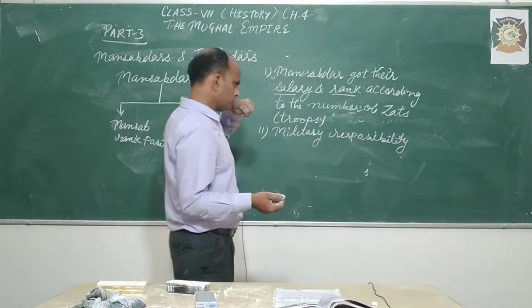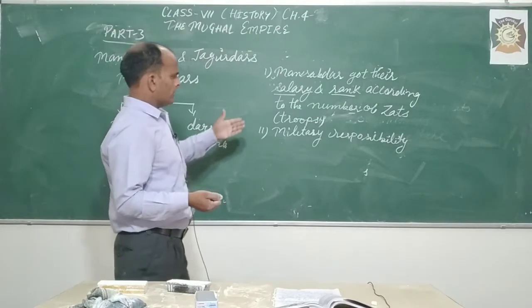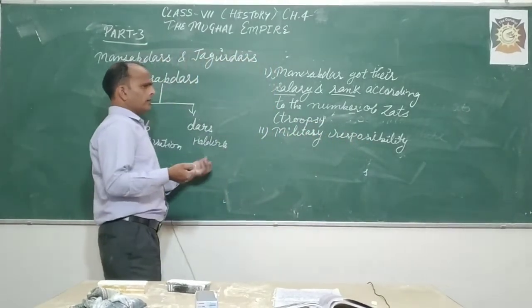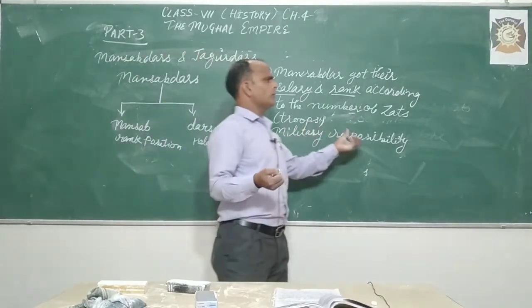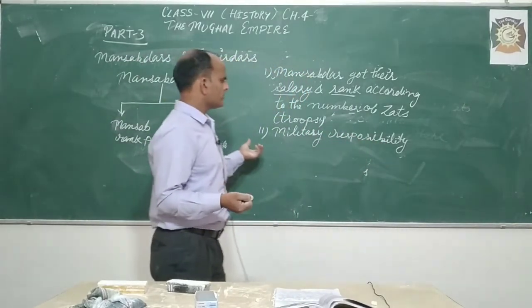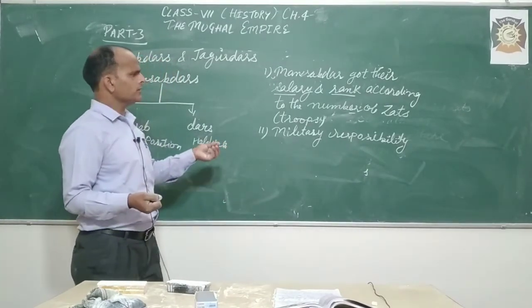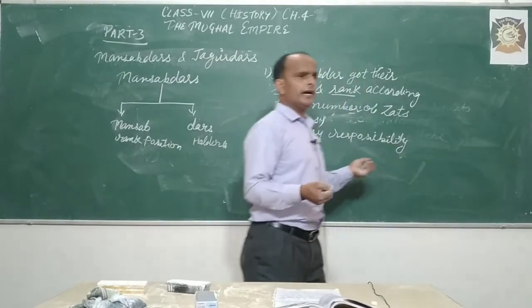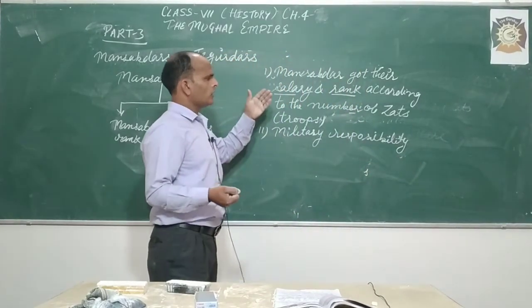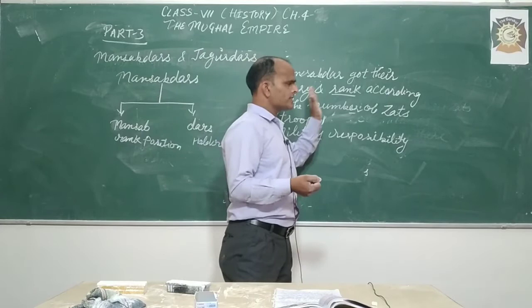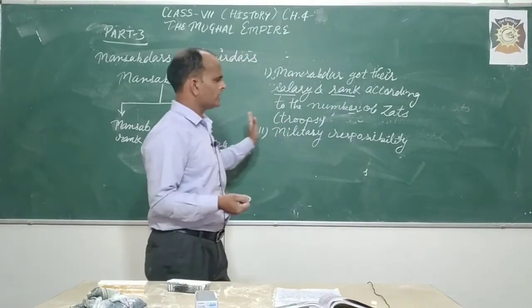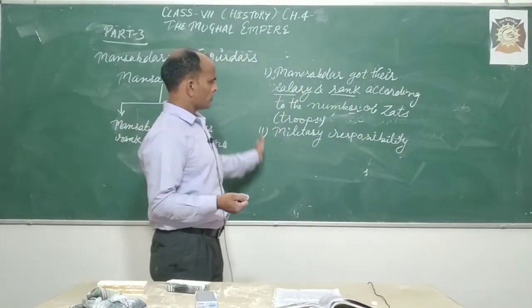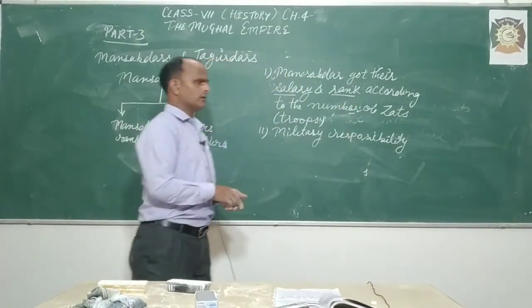So he has to come with his sawars and exhibit them in the Mughal court. After that his sawars were registered, his horses were branded, and he got his rank and salary, the salary of the soldiers and the maintenance of the horses, according to this numbering.